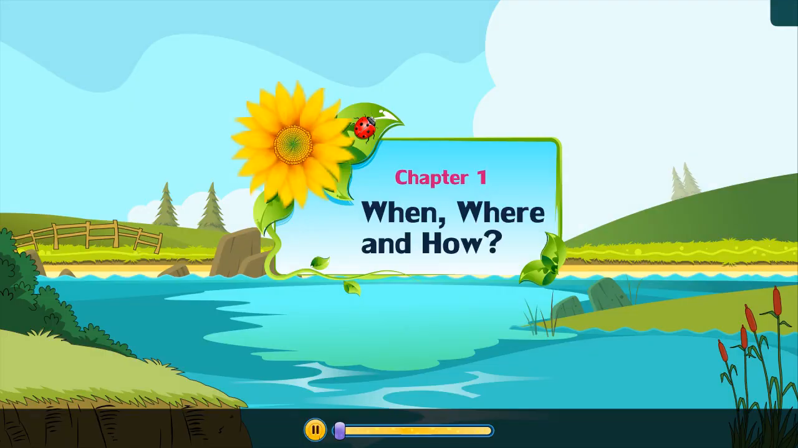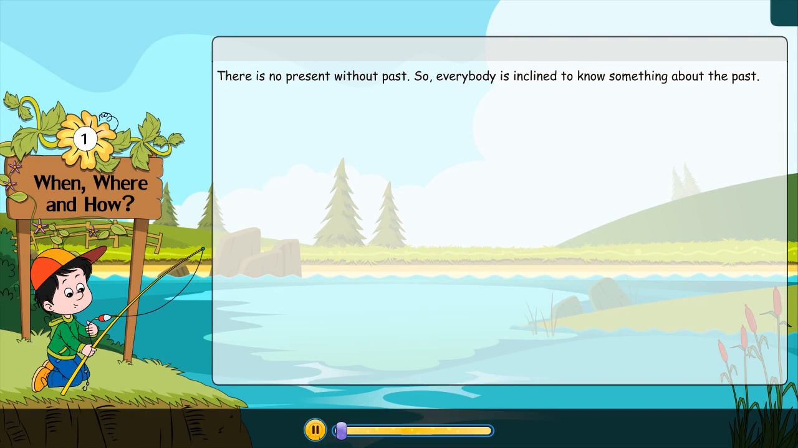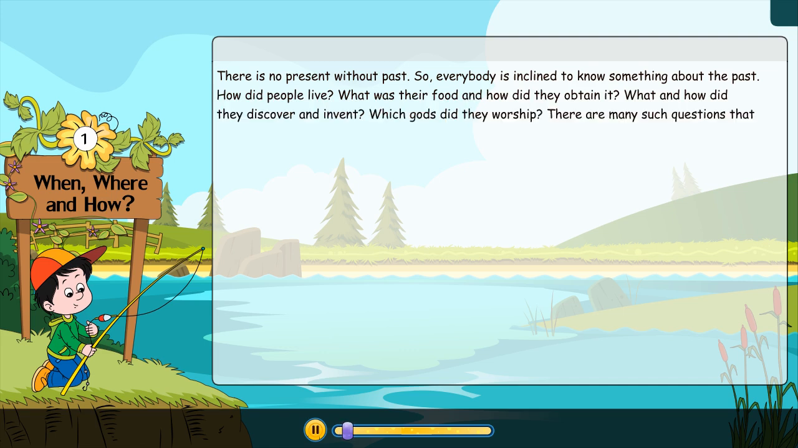Chapter 1. When, Where and How. There is no present without past, so everybody is inclined to know something about the past. How did people live? What was their food? And how did they obtain it? What and how did they discover and invent? Which gods did they worship? There are many such questions that we are curious to know about.